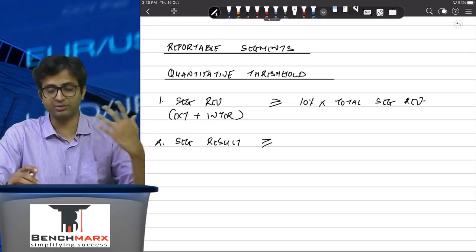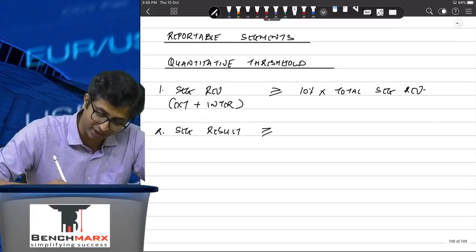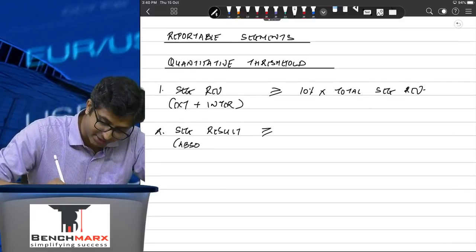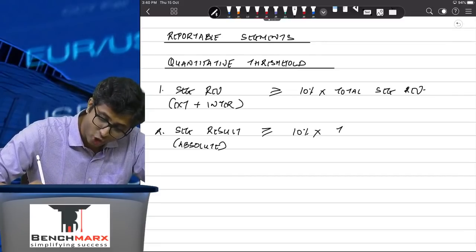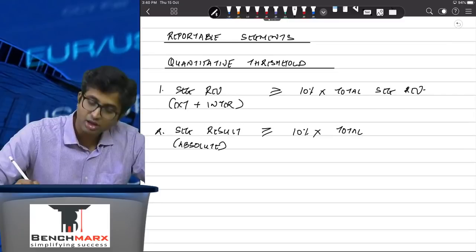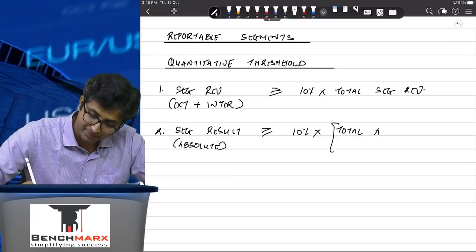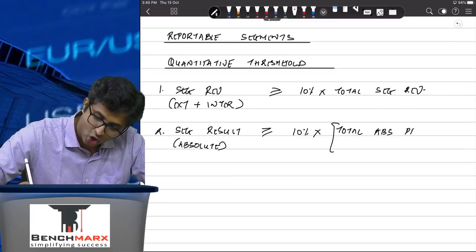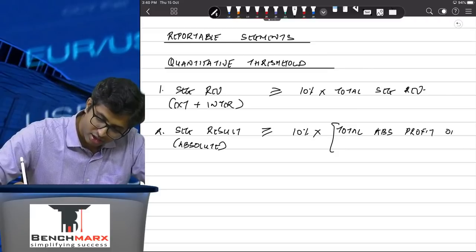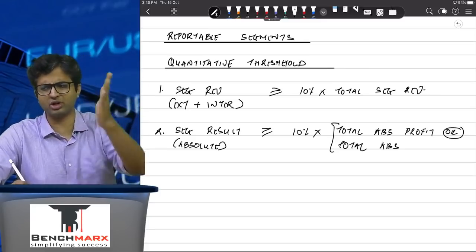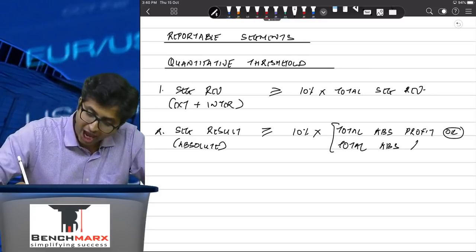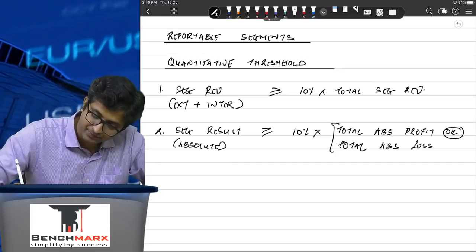But result, that is profit, may be positive or negative. So segment result in absolute terms, absolute means ignoring the sign, should be greater than or equal to 10% of the total absolute profits or total absolute losses. Absolute means ignoring sign. You will take all the segments, their profits on one side, all the segments, their losses on one side, and you will select whichever is higher.